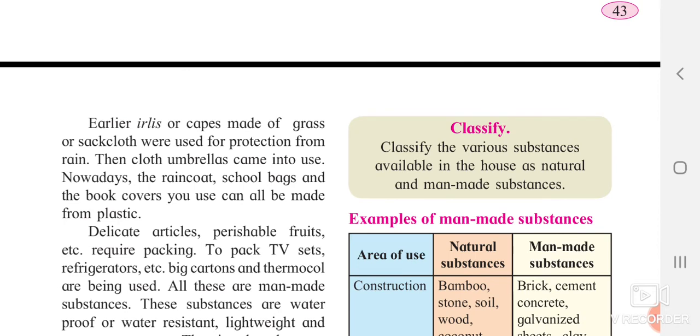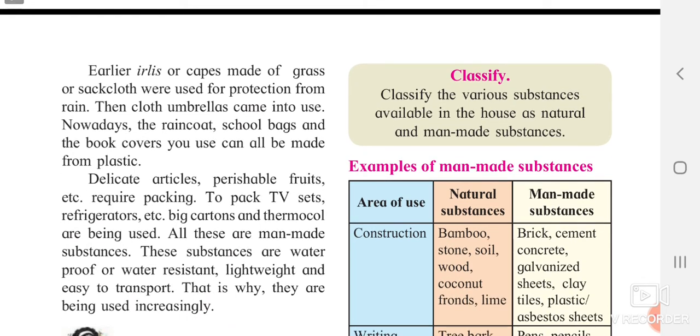Now earlier you have seen the people, they were using the caps made of grass or the sackcloth for protecting from rain. Nowadays we are having the umbrellas, we are having the raincoats. So these are the new inventions, these are the new developments which man has made to strive for his betterment.